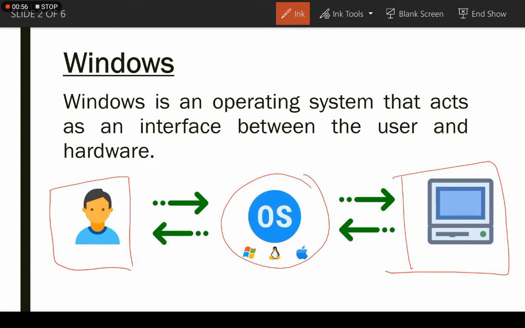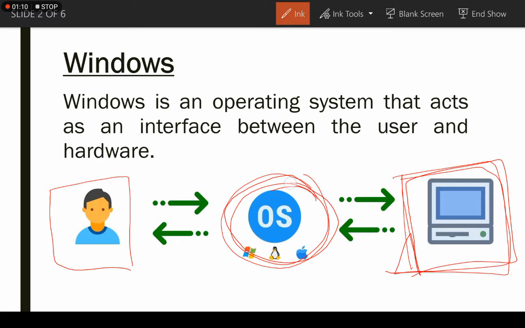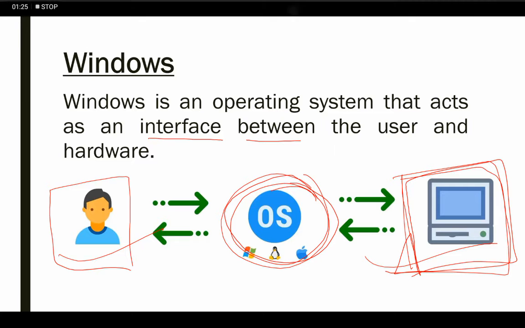So, as we know, a computer is hardware, and to use this hardware we need an operating system. The operating system works as an interface between the user and the hardware, or we can say the user and the computer system. Done.